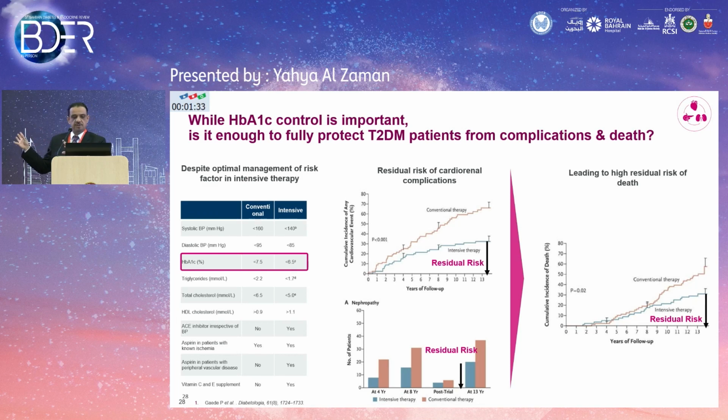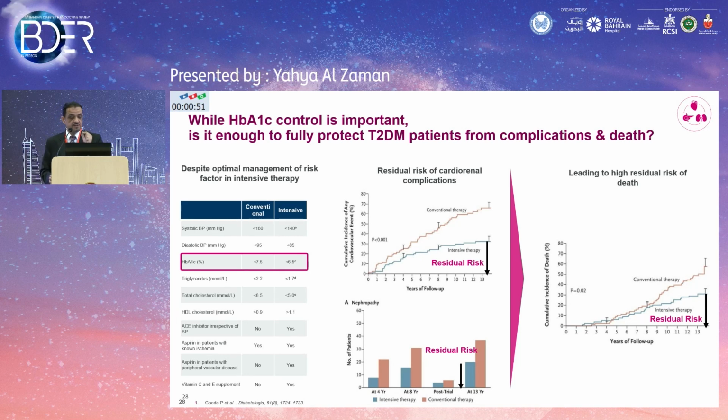You can see there is a clear separation between the conventional and the intensive group, and clear evidence that you help your patient. But as you can see, you are not eliminating the risk. Still, there is significant residual risk, and all you are doing is giving much more time to this patient. The evidence we have now is that adding an SGLT2 inhibitor to intensive glycemic control and addressing other risk factors will help to address this residual risk. So you can do much more on top of standard care management of this patient by adding an SGLT2 inhibitor.